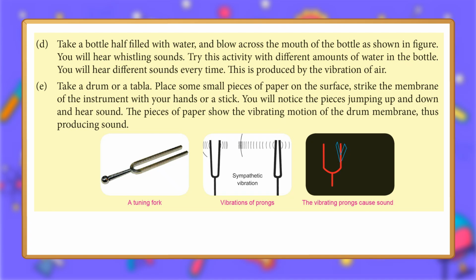E. Take a drum or a tabla. Place some small pieces of paper on the surface. Strike the membrane of the instrument with your hands or a stick. You will notice the pieces jumping up and down and hear sound. The pieces of paper show the vibrating motion of the drum membrane, thus producing sound. A tuning fork. Vibrations of prongs. The vibrating prongs cause sound.